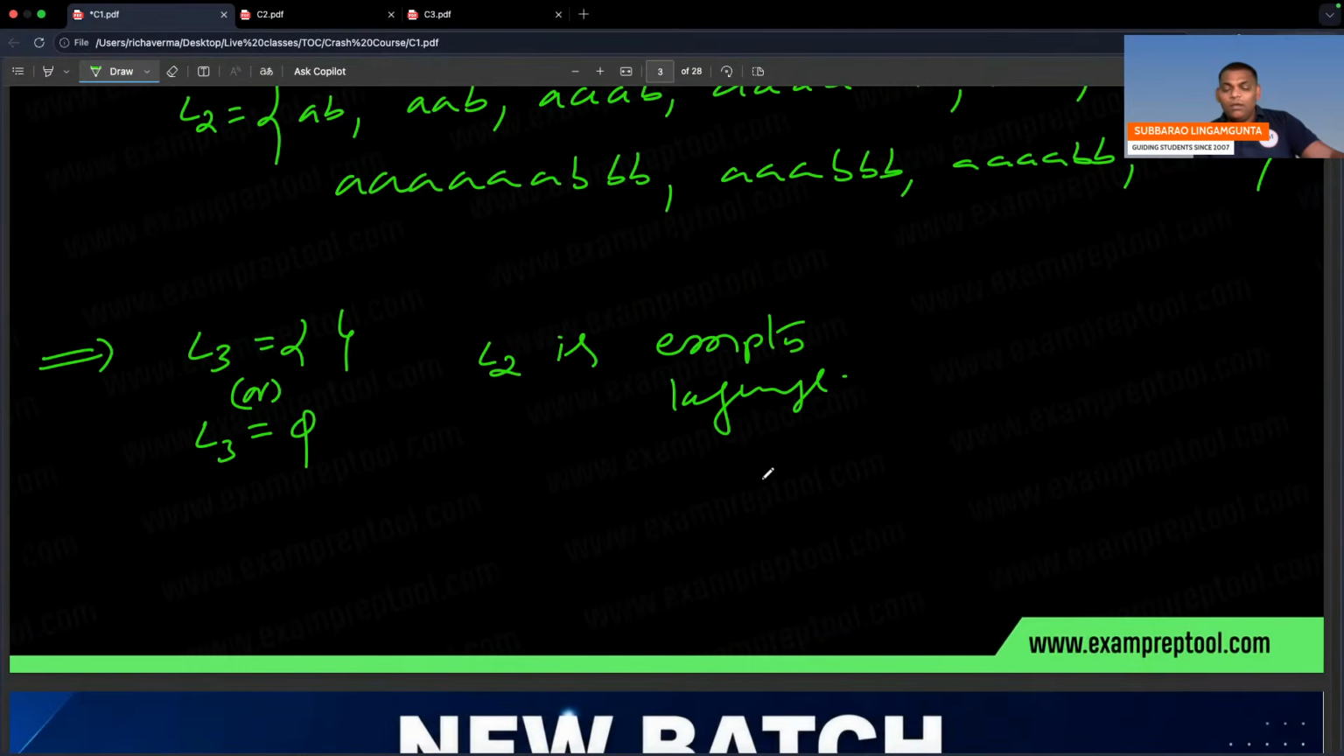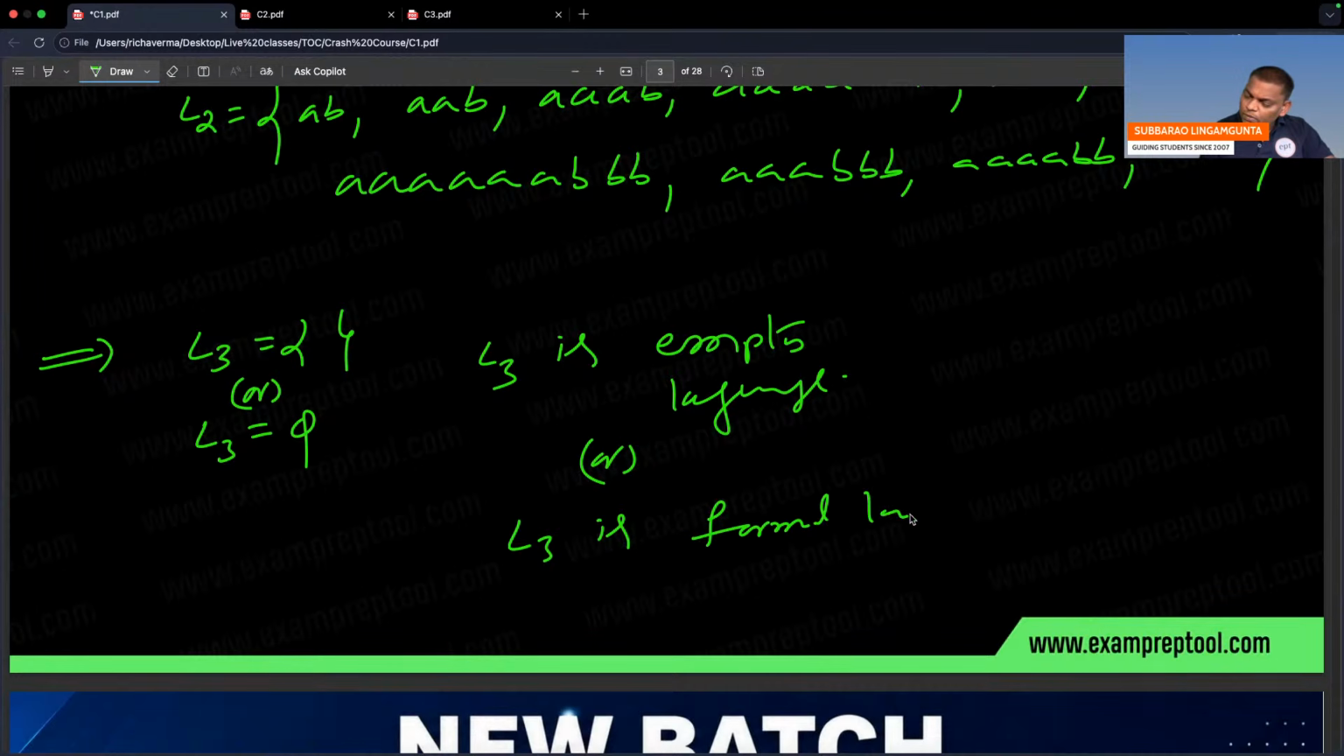But if you see L3, no string is there. L3 doesn't have a string. So L3 is an empty language. It's a formal language, no doubt. So L3 is a formal language. That is okay. And one more, L3 is a finite formal language. Finite formal language. So be careful.